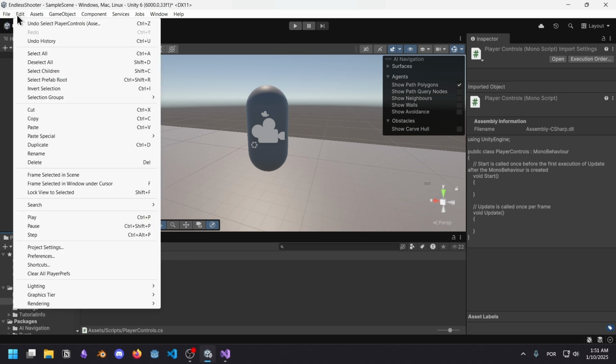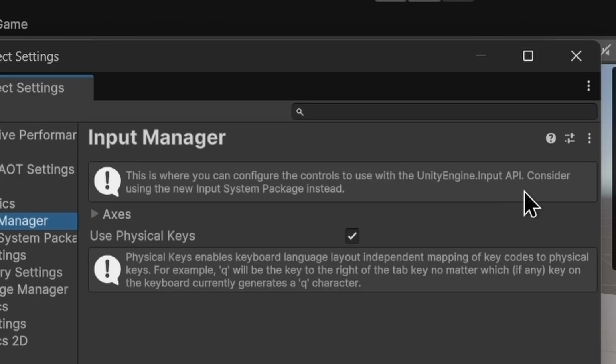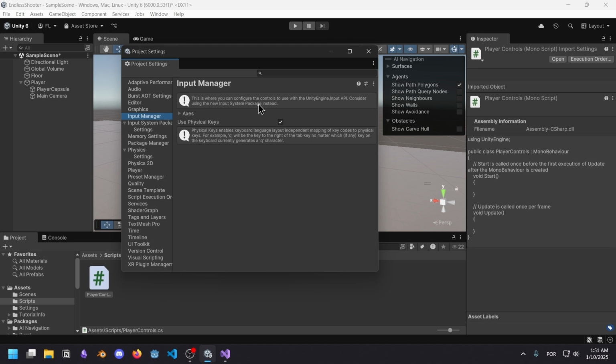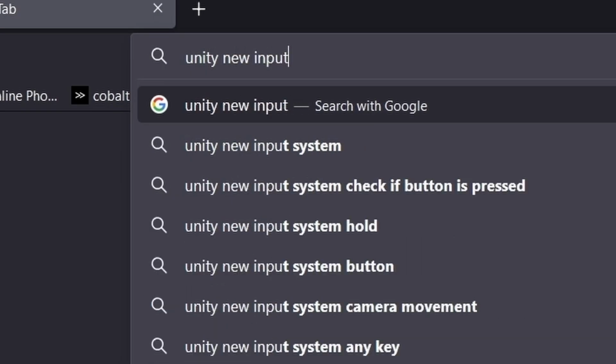That can't be right. Edit, project settings, input manager. This is where you can configure the controls. Consider using the new input system instead. Okay. I remember this was in the works back when I was using Unity. I never got around to learning it fully. I remember nothing about it. How do I get it? How do I get the new input system? Unity new input system.